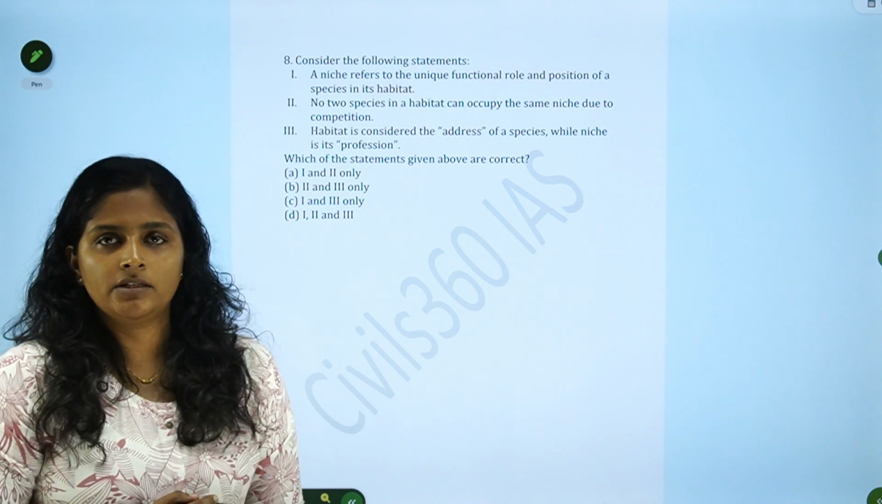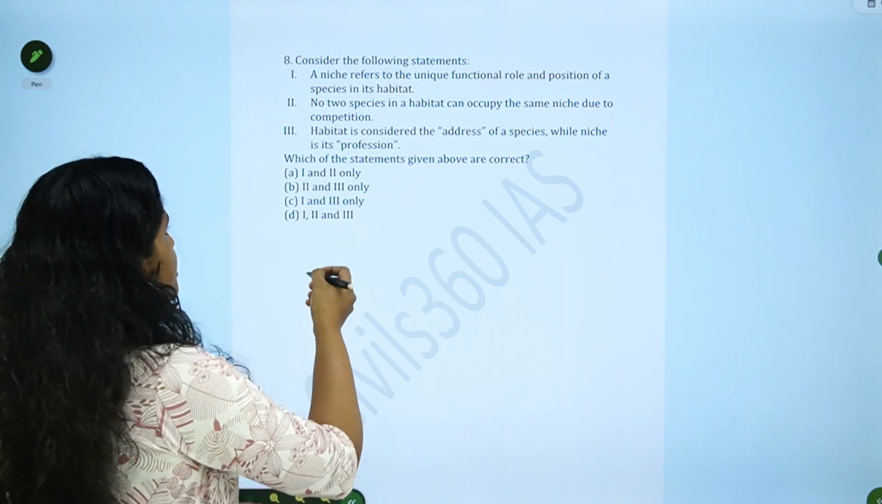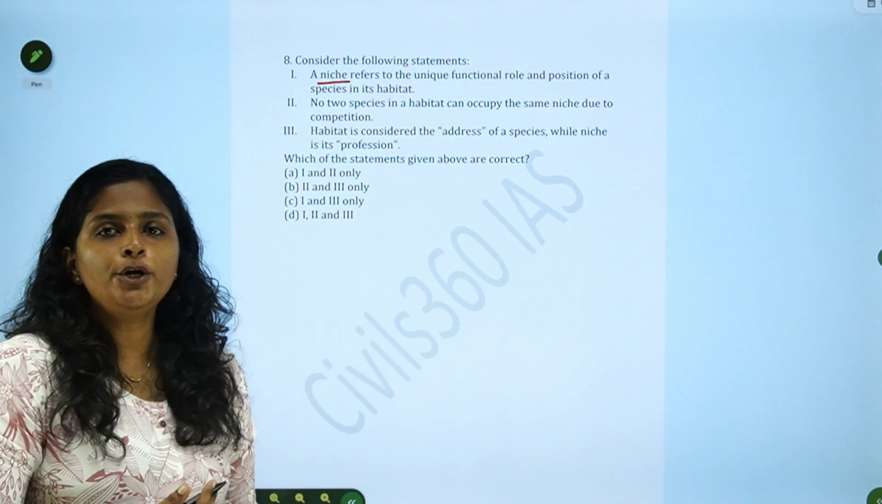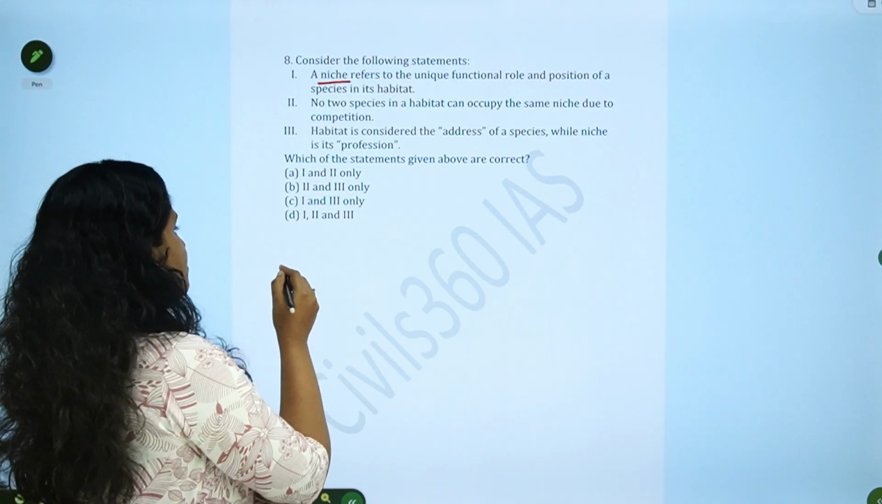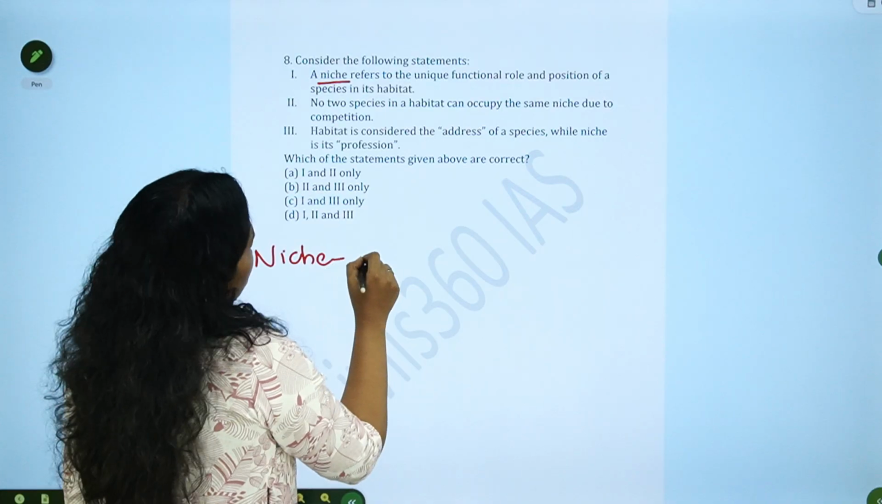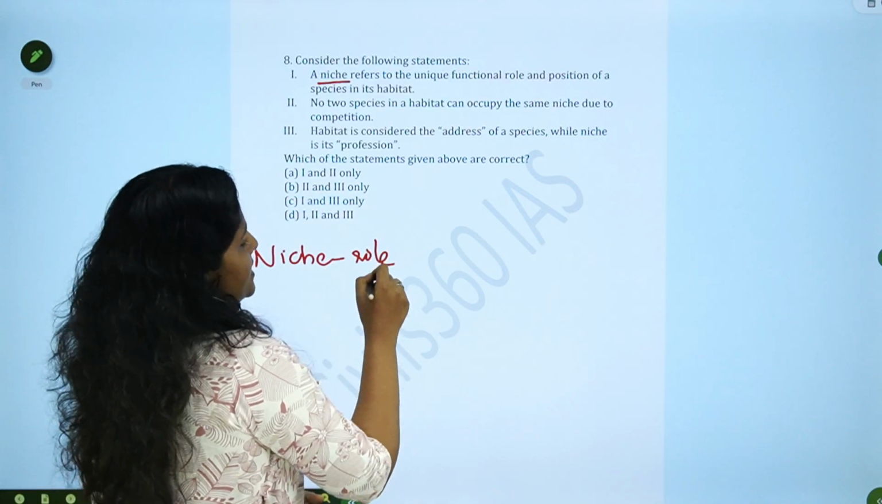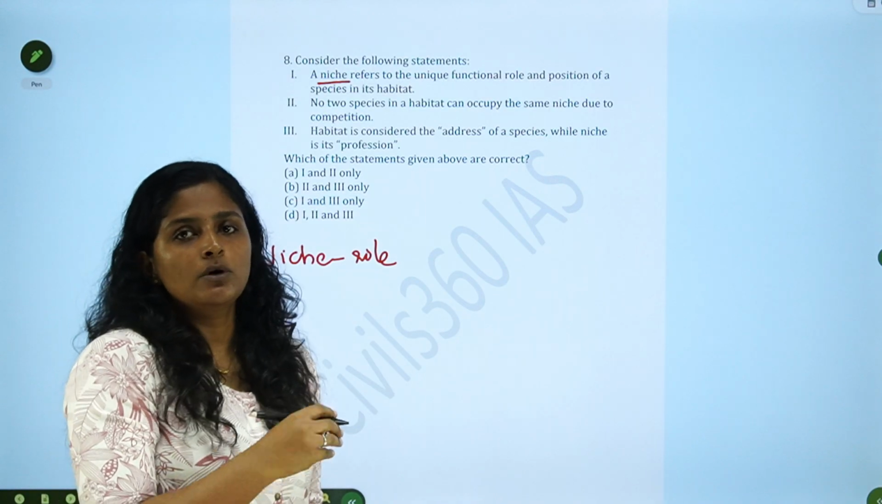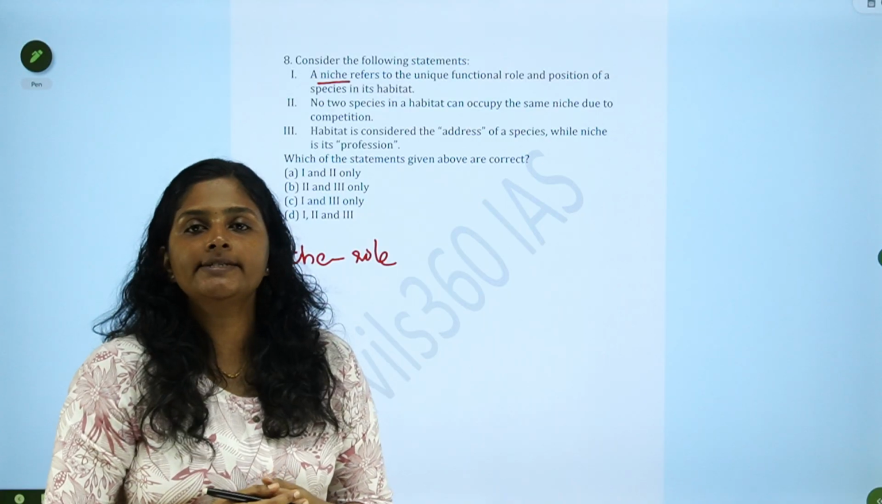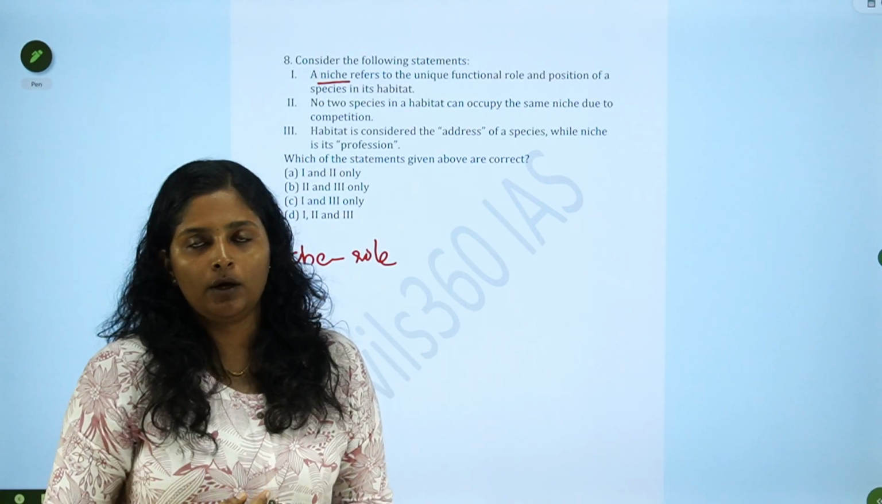Moving on to 8th question. The question is about niche of an organism. Before going into the question, what do you mean by niche? Niche means the unique role of an organism, or unique functional role of an organism in an ecosystem. That is what is called a niche, or how this organism utilizes the resources in that ecosystem.